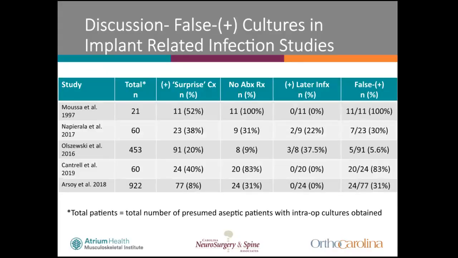Two more studies seen in the bottom rows included a total of 44 nonunions with positive routine cultures deemed spurious and therefore not treated. None of these patients developed a subsequent infection. So in summary, in the right-hand column, you can see that anywhere from 5 to 100% of relevant routine culture results were false positive, calling into question their diagnostic utility.